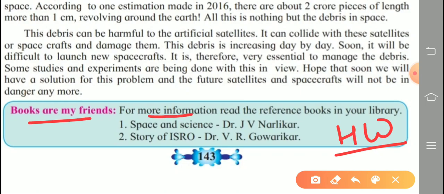For more information, read the reference books in your library. First one is given, Space and Science, author Dr. J.V. Narlikar. And second, Story of ISRO, Dr. V.R. Gowariker. So if these books are available, you try to read them and get more information.